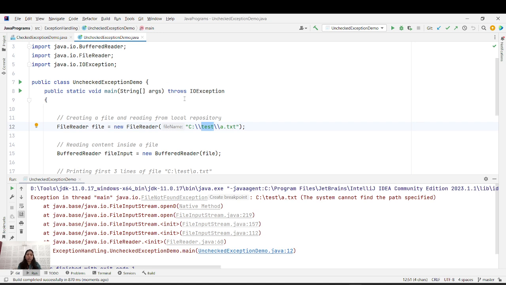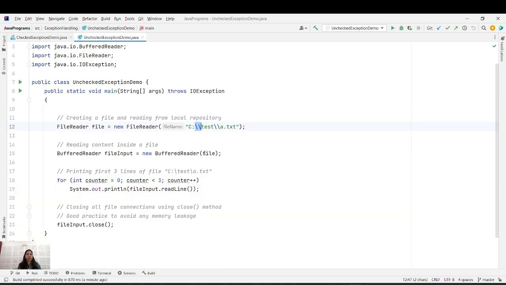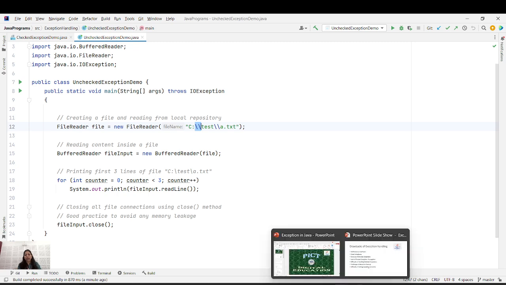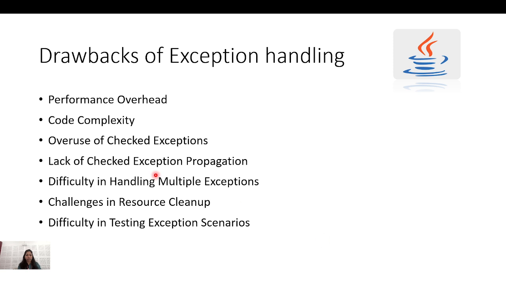If anything happens here, I need to throw the IOException, so it is caught in the main method. It gives exception in thread main java.io.FileNotFoundException: the system cannot find the path which you have specified here. Got this? So this is a checked exception and an unchecked exception.